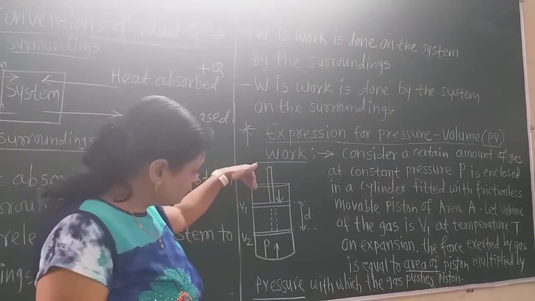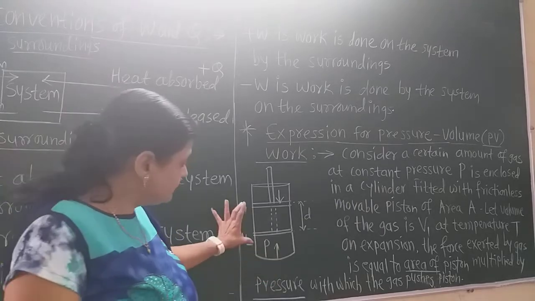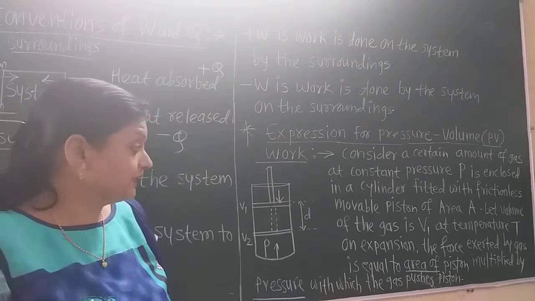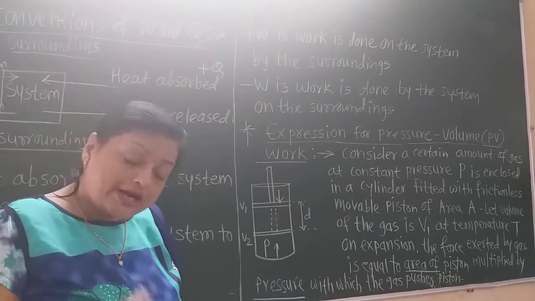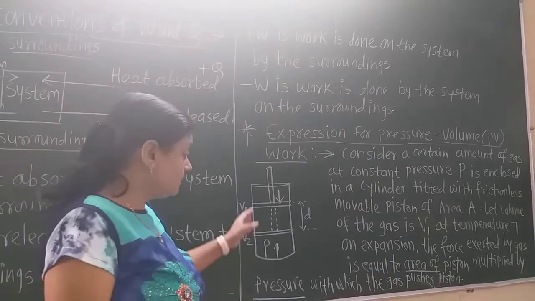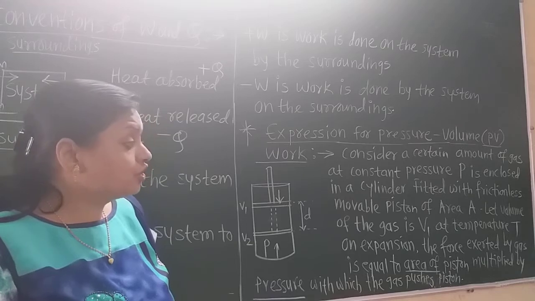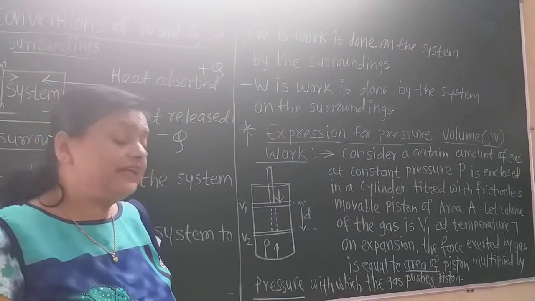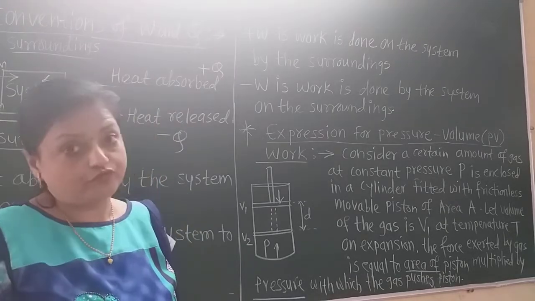Now if there is compression, then the volume of the gas decreases. Here V1 is the initial volume of the gas at temperature T, any temperature. On expansion, this is the volume of the gas. Now on expansion, the force exerted by the gas is equal to the area of the piston multiplied by pressure. Force is nothing but area into pressure, we know that.